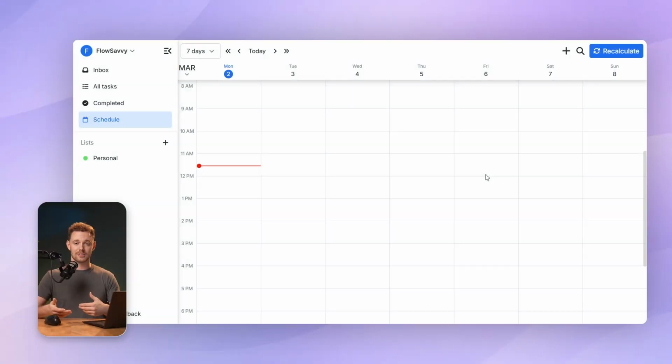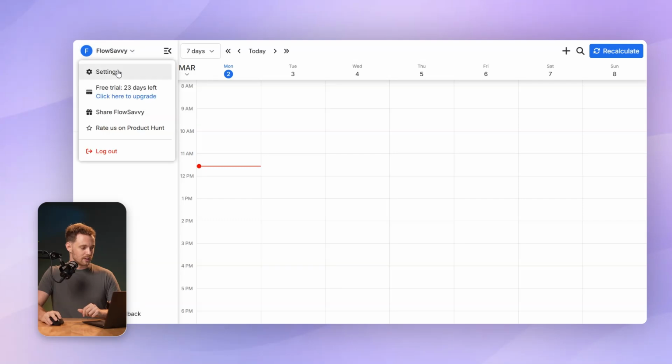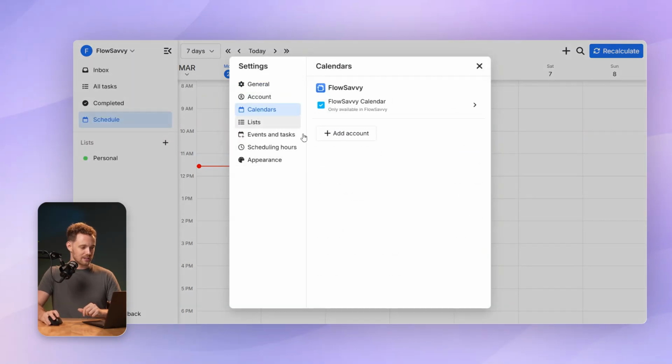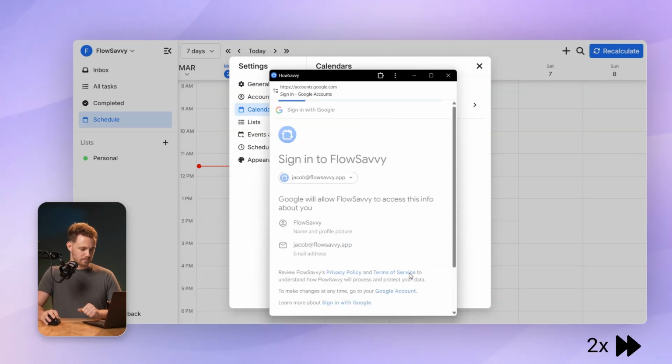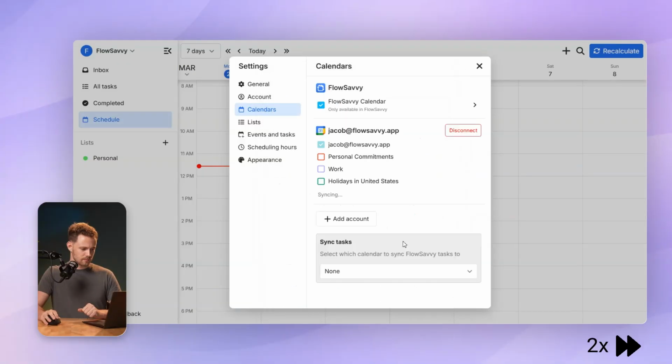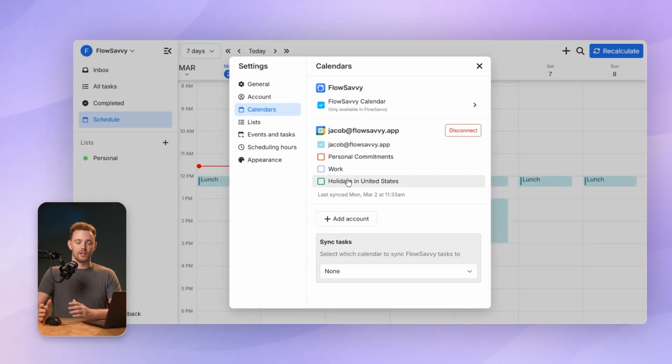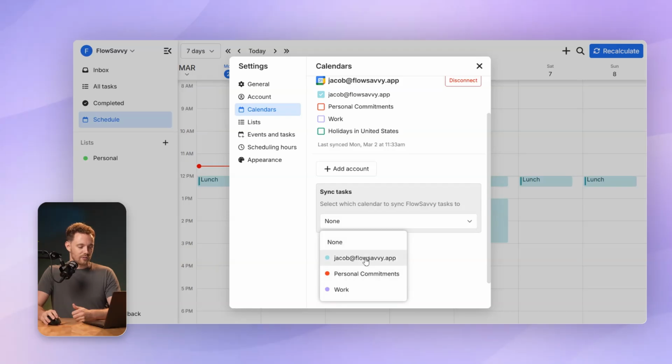The first thing you're going to want to do is connect your other calendars so FlowSavvy can schedule around your other events. So I'll go to the top left, I'll click Settings and Calendars, and then you can add a Google, Outlook, or iCloud. I'll go ahead and add my Google account. And then this is going to sync in your calendars. It's going to select the first one for you automatically. Make sure to select any calendars that you want FlowSavvy to know about. It's not going to sync tasks to your calendar by default. So if you want FlowSavvy to sync tasks to your Google, Outlook, or iCloud, go ahead and select the calendar for that down here.